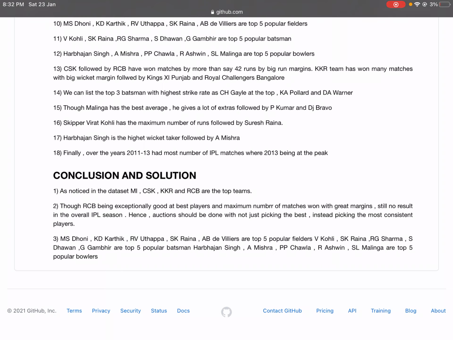So MS Dhoni, KD Karthik, RV Uthappa, SK Raina, AB de Villiers. Basically all these popular fielders, popular batsmen and popular bowlers should be the team members whom advertising companies should go for first for their endorsement.